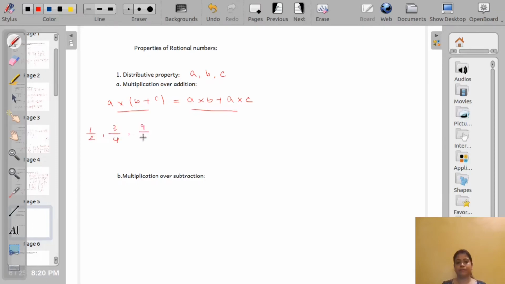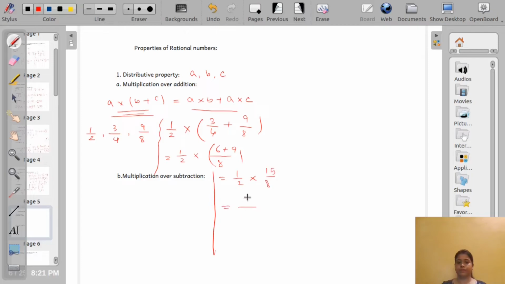Say 1/2, 3/4 and 9/8. Okay. First we will do the left hand side. 3/4 plus 9/8. So 1/2 multiplied by (6 plus 9 over 8) inside the bracket. So 1/2 multiplied by 15/8. So 15/16 is the answer.